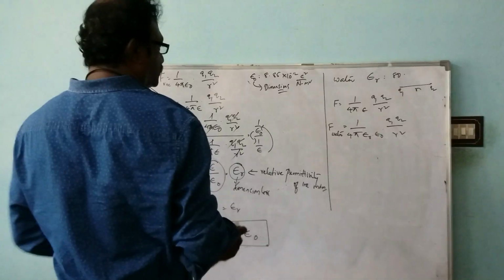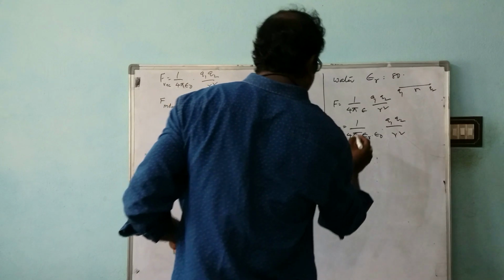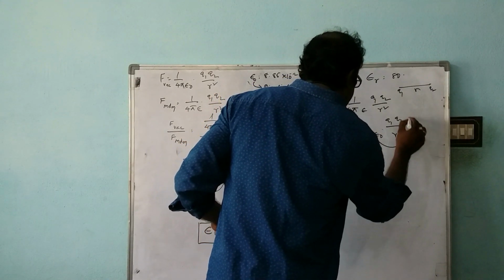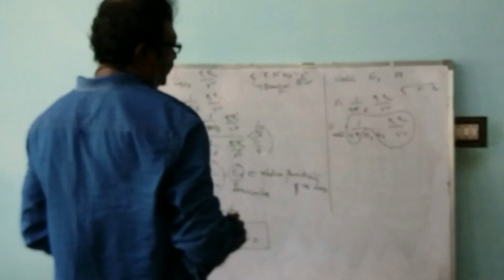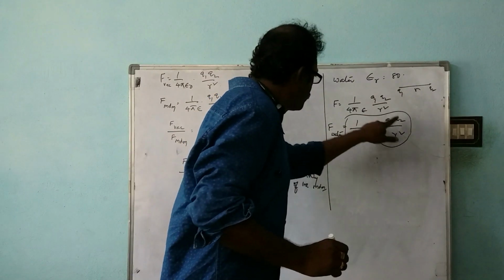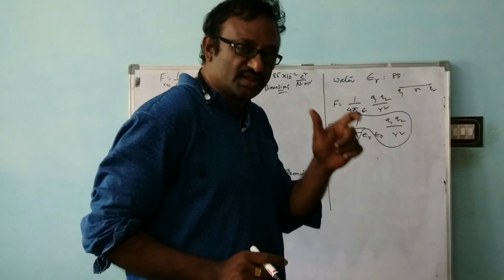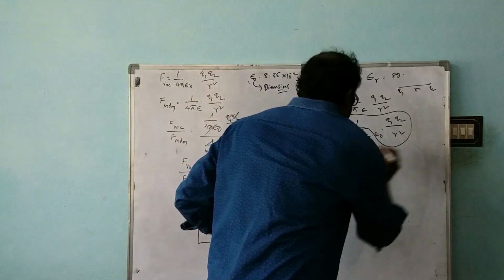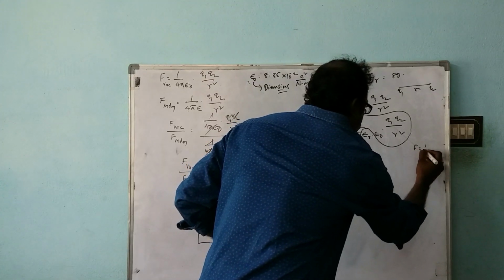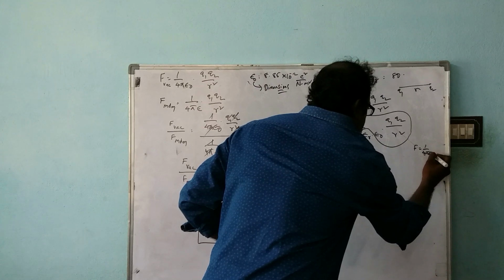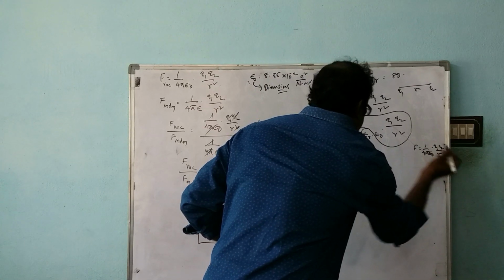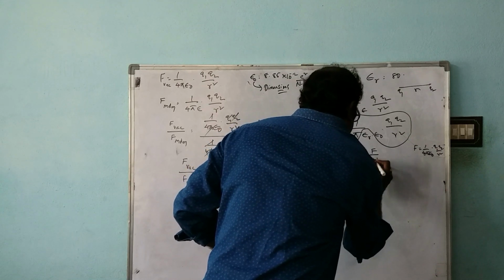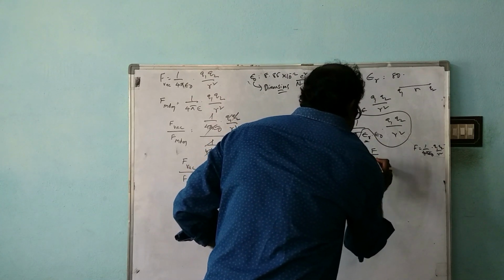Here in this equation, you know about 1 by 4 pi epsilon naught Q1 Q2 by r square. What is this? It is the force between the charged particles when they are in air or vacuum, that is nothing but F. So I'll write F water is equal to F by epsilon r, as epsilon r is remaining there.